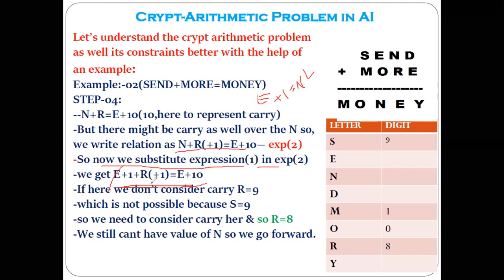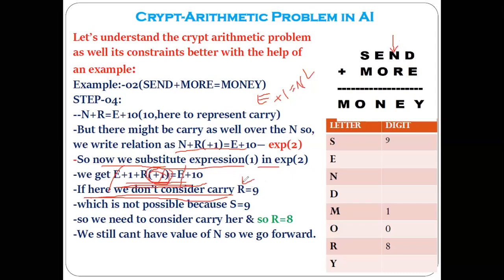Now here this E will get cancelled with this E. And what will remain? This part only: 1 plus R in brackets plus 1 equal to 10. Now, if you don't consider the carry over the N, we will get the value of R as 9, because this 1 will get shifted, 10 minus 1, 9. If you don't consider the carry over the N, there is no need to consider this plus 1.